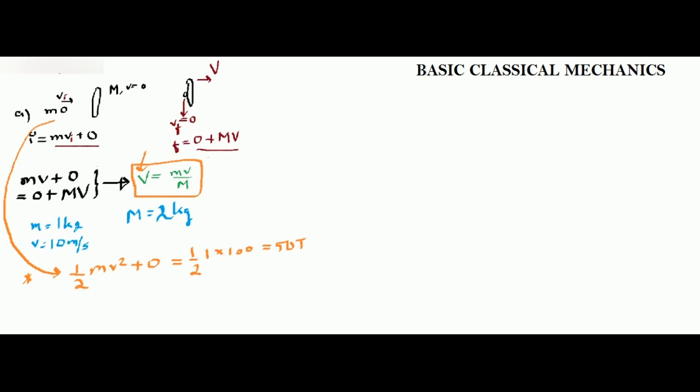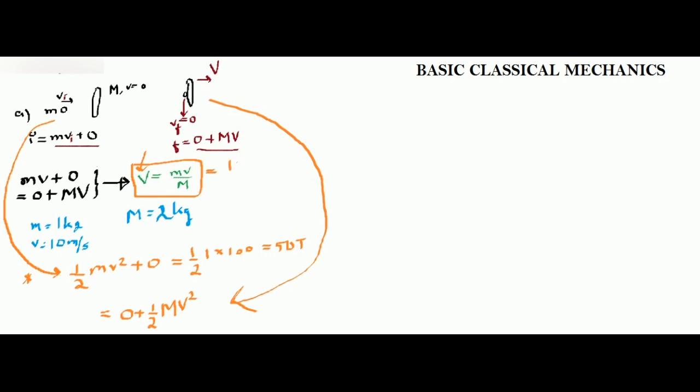Then what happened? In this case, what is the energy of the ball? The energy of the ball is 0 because the ball falls down. And now to find the total energy, we need the mass of the plate times the velocity squared of the plate. So what is the mass of the plate? The mass of the plate is 2 kg and the velocity we can calculate from here.